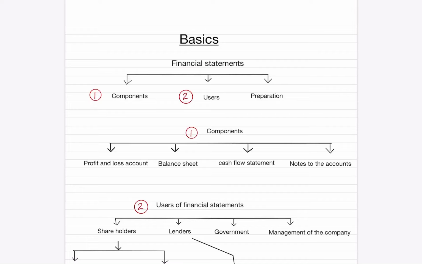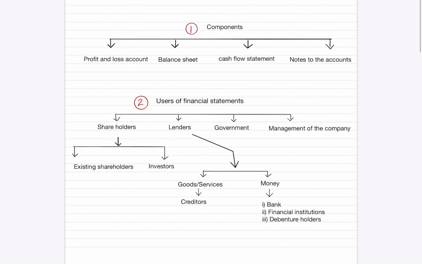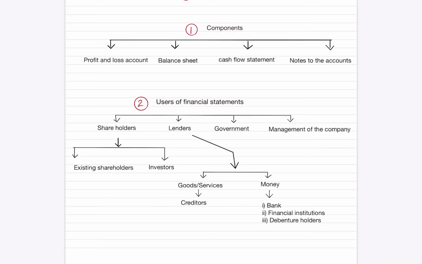Next, uses of the financial statements. Users of the financial statements include shareholders, then lenders, then government, and then management of the company. The shareholders include both existing shareholders and also investors who are going to invest in the company.